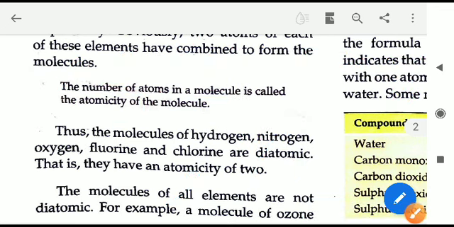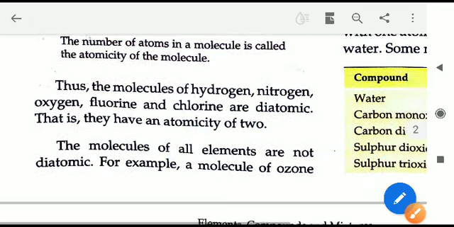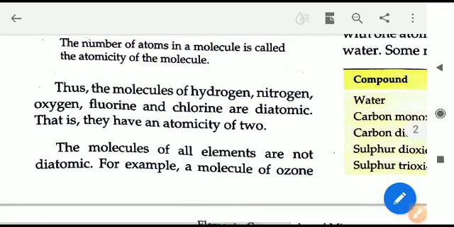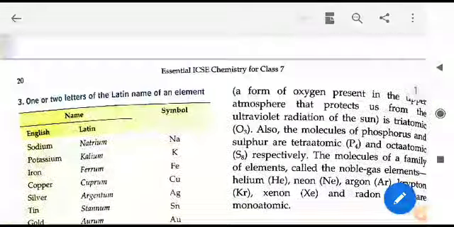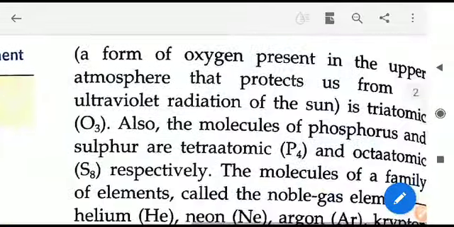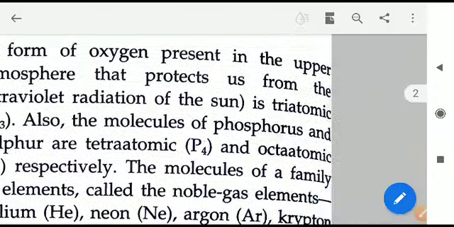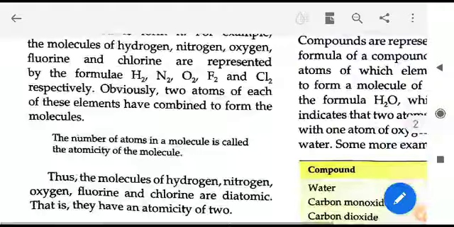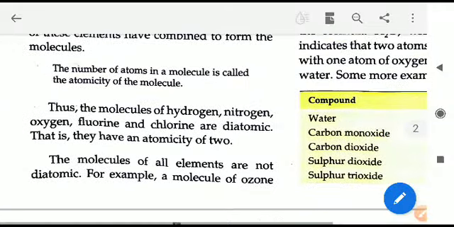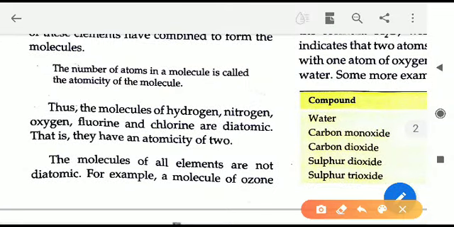If I talk about other elements, we will see this atomicity now in detail. You can also follow in your textbook. First we'll read here. All the molecules: just now we have seen hydrogen H2, nitrogen is N2, so here 2 is written, that means atomicity is 2.